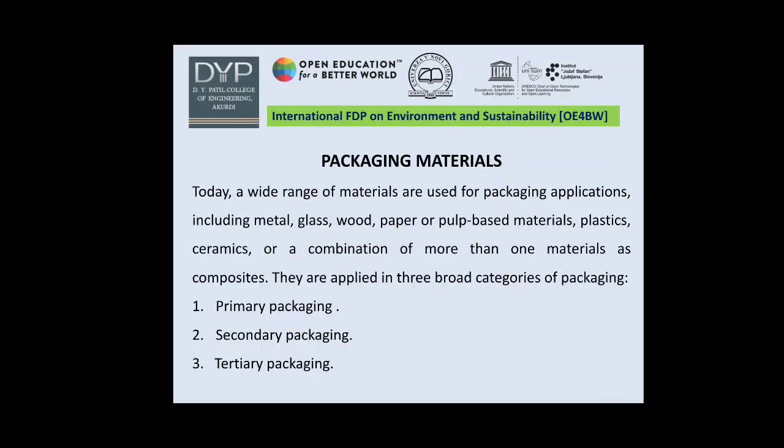Primary packaging creates the sale unit and is normally in contact with the goods, while secondary packaging, such as cardboard boxes and plastic containers, carries quantities of primary packaged goods. The third one is tertiary packaging, also called transport packaging, that is used to assist transport of large quantities of goods.